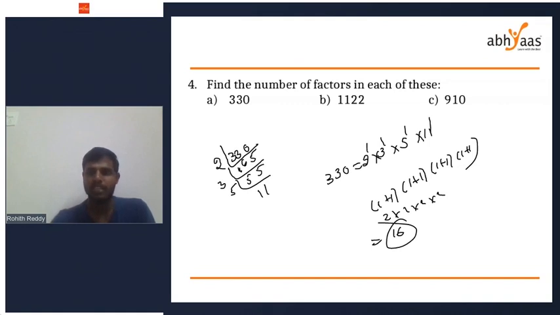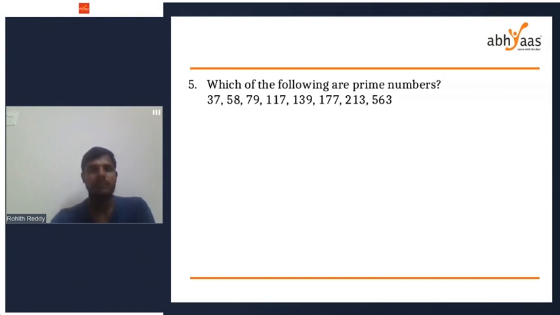Okay, we'll move on to the next question because it's very simple. We have a lot of questions to do. Which of the following are prime numbers? So, how to check the prime numbers? Is 37 a prime number? Absolutely, 37 is a prime number. 58? 58 is not a prime number because it's an even number. Even numbers are not prime numbers.